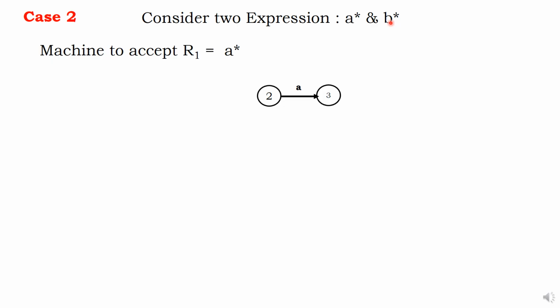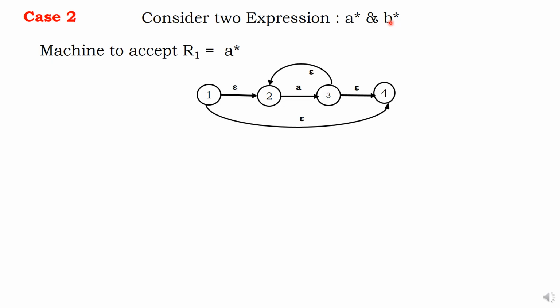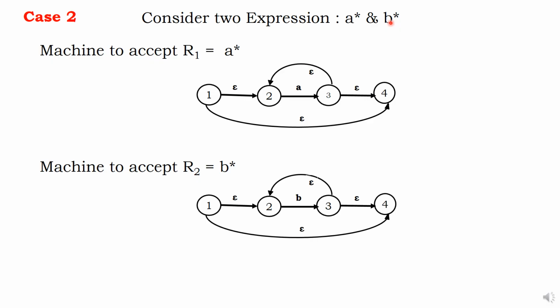Case 2. Let us have expression A star and expression B star. Draw the machine for A star. Ready? Done. A, one backward loop, one forward loop. I hope you remember, this is A star. What about B star? B, backward loop, forward loop. This is the finite automata for A star and the finite automata for B star. If I want to do concatenation, one after the other.